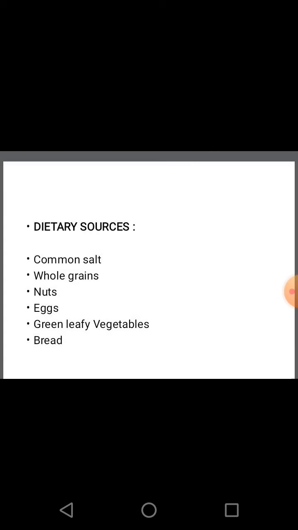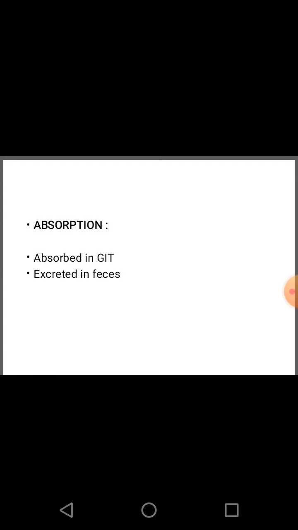Whole grains, nuts, eggs, green leafy vegetables, milk and bread are good sources of sodium. Absorption. Sodium is readily absorbed in the gastrointestinal tract and hence very little, that is less than 2%, is excreted in feces. But in diarrhea, large amounts of sodium are lost.